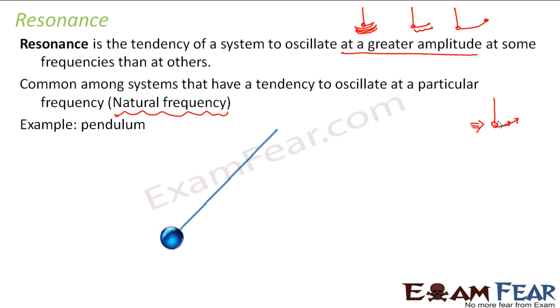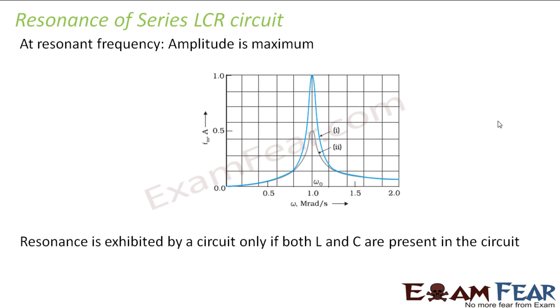So this push is adding to the natural frequency of the swing and the amplitude is increasing. Therefore, this is known as resonance, and this frequency is known as resonant frequency. So whenever I talk of resonant frequency, that means at resonant frequency, the amplitude will be maximum. Right? Okay. So now let us look at the resonance of a series LCR circuit.